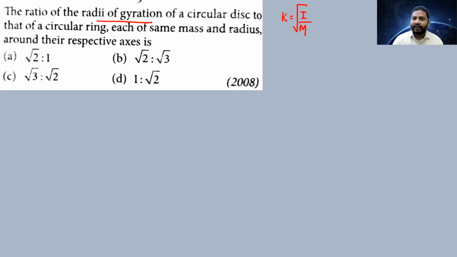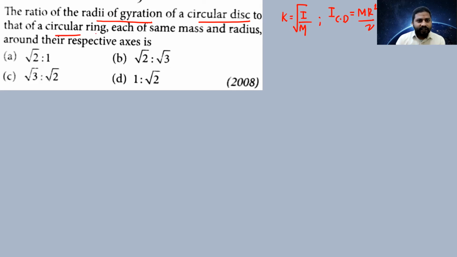Of a circular disc, the moment of inertia is mr square by 2. They are not talking about any axis of rotation, so you should consider the axis of rotation passing through the center of mass.